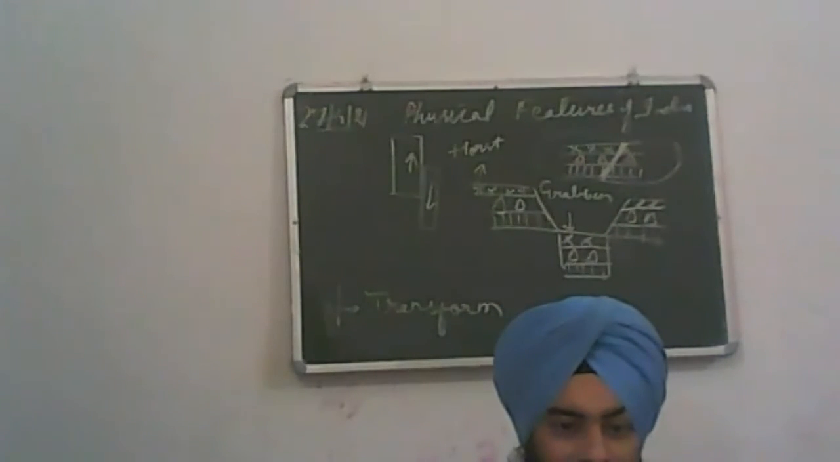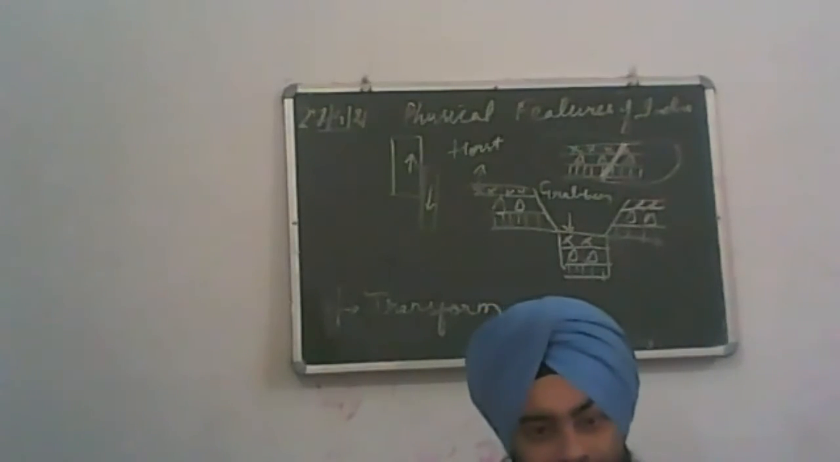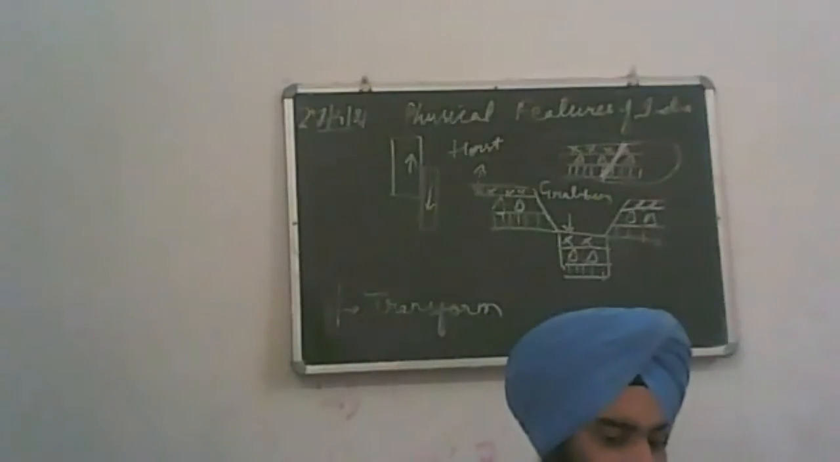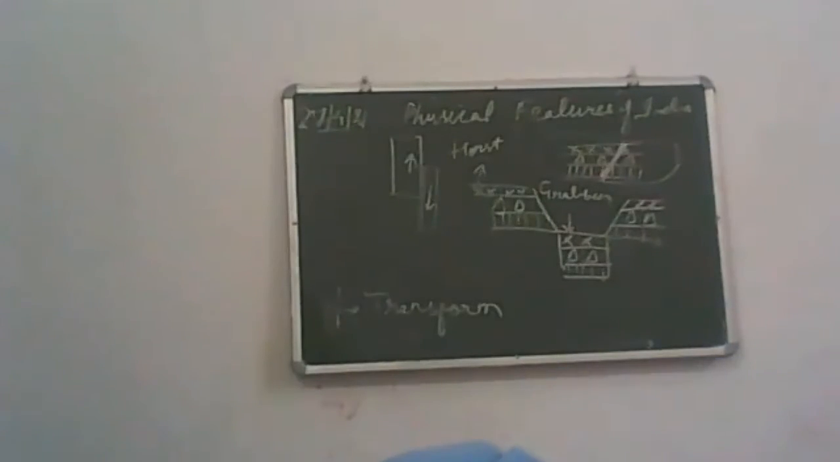Sixth one, coastal plains. Let's start from the first, the northern mountains. Northern mountains are also known as the Himalayas. Regarding the formation of the Himalayas, there is a concept given by Alfred Wegener.